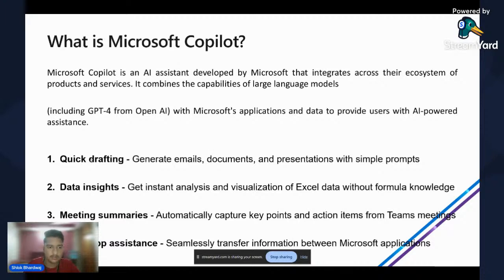Now, what can Microsoft Copilot be used for? There are many use cases for this. Four of them I have mentioned, which are linked to Microsoft 365 apps. Let's go with the first one, quick drafting. It helps us generate emails, documents, presentations with simple prompts. Also, data insights. We can get instant analysis and visualization of Excel data without formula knowledge. With just writing a prompt and providing the data, we can get the data insights. Third is meeting summaries. We can automatically capture key points and action items from Teams meetings. Also, cross-app assistance. We can seamlessly transfer information between different Microsoft applications, which I'll show forward.